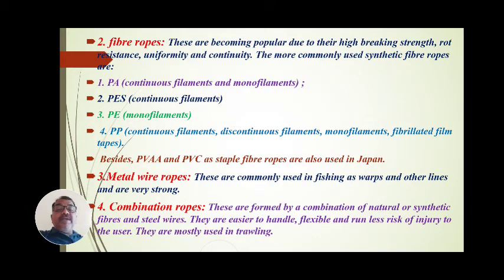Third is the metal wire ropes. These ropes are made from metal. They are commonly used in fishing as warps and other lines and are very strong. The material may be aluminum, nickel, copper or other varieties of metal, that is iron and lead.